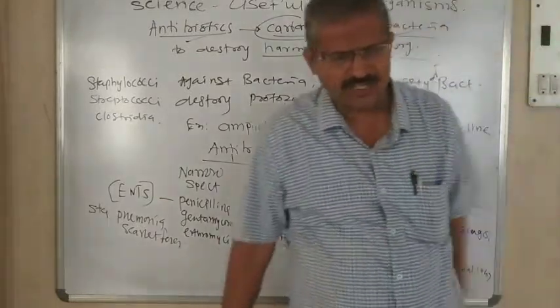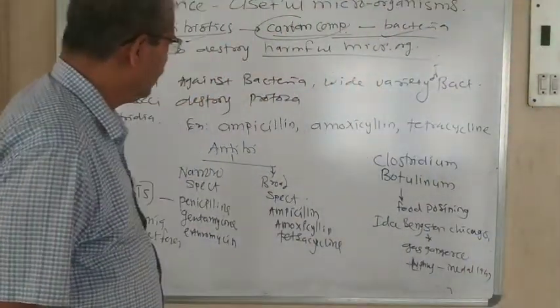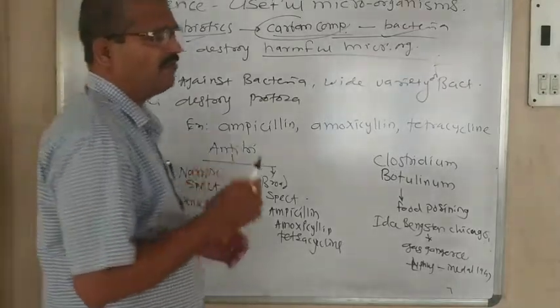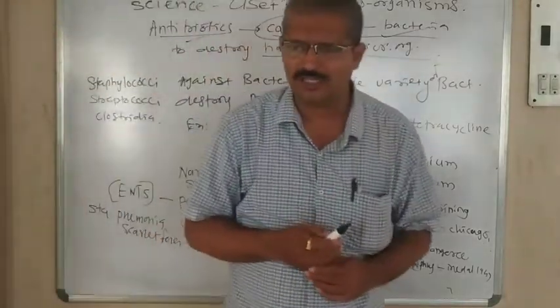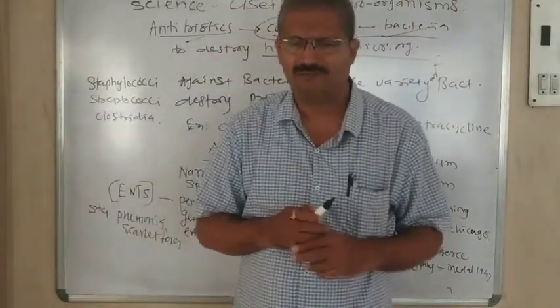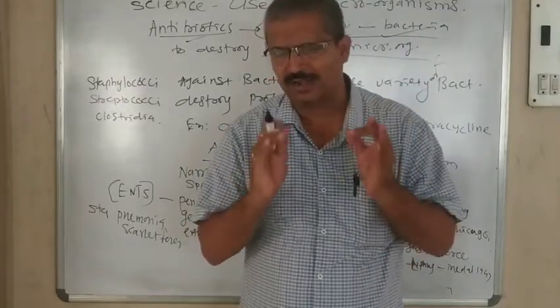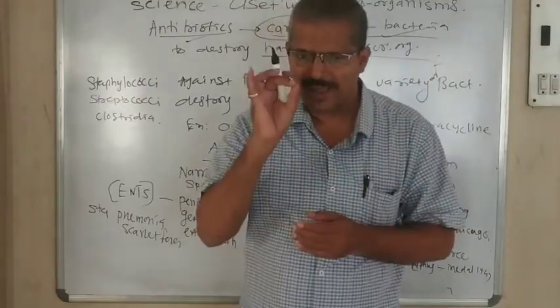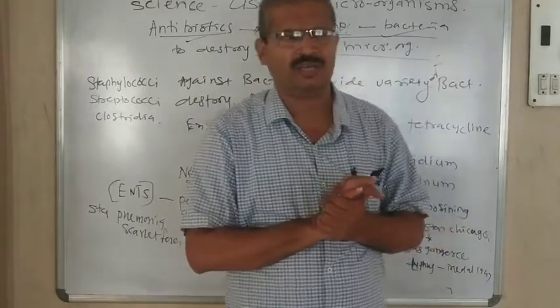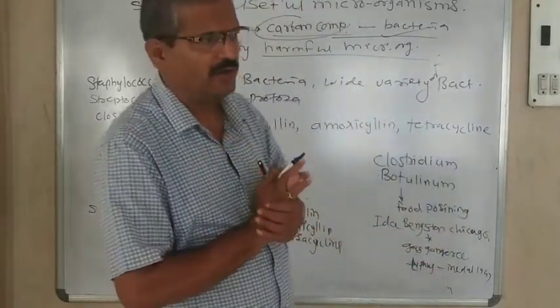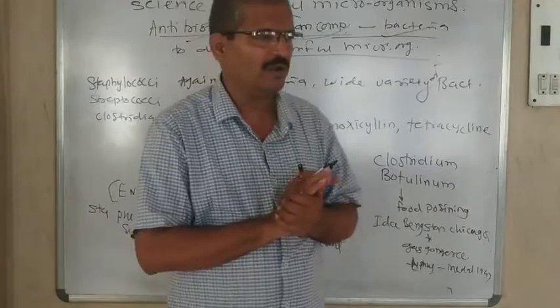Its invention was done by one of the famous scientists, the microbiologist Alexander Fleming. By chance, he discovered one of the important antibiotics, called penicillin.